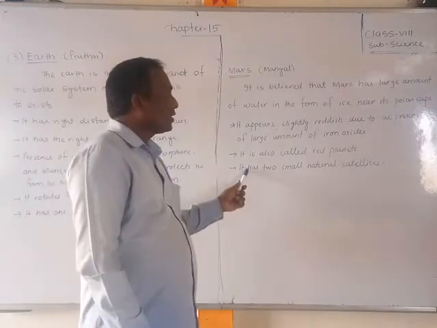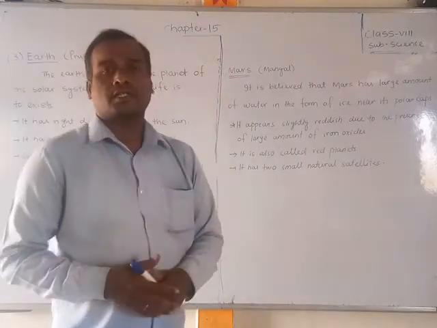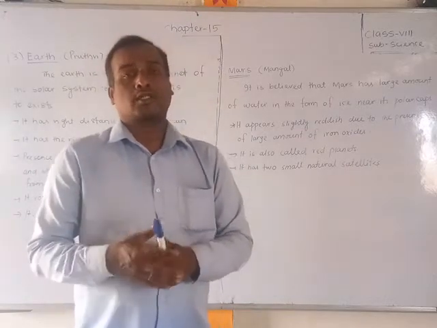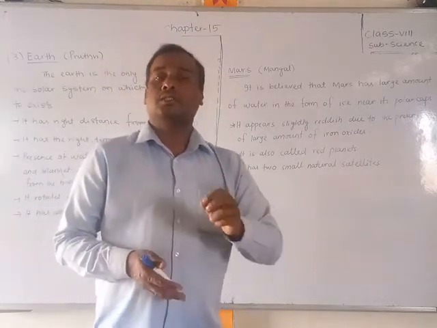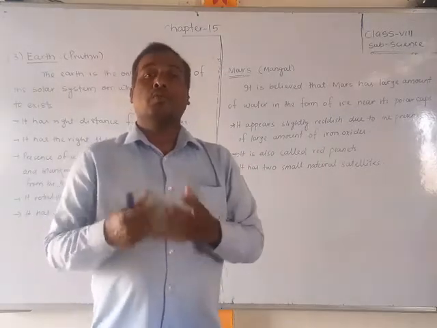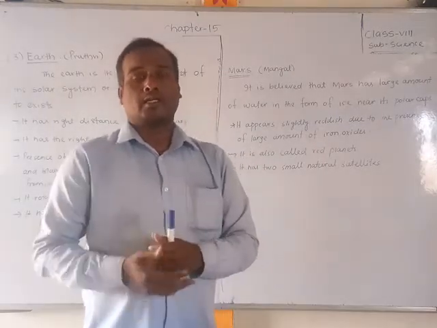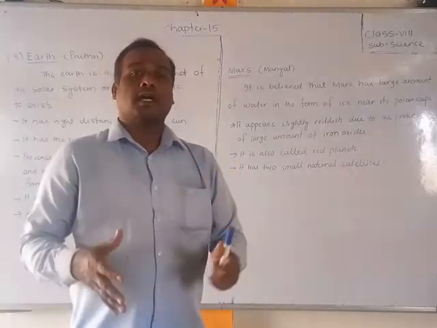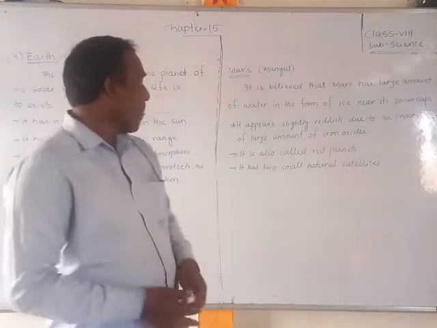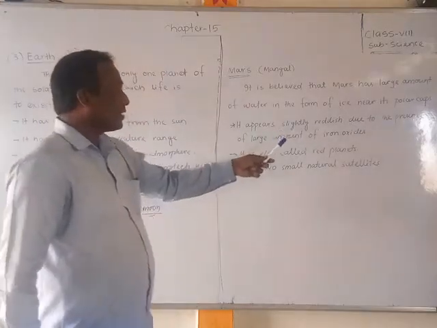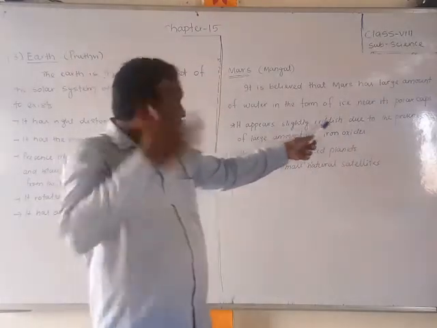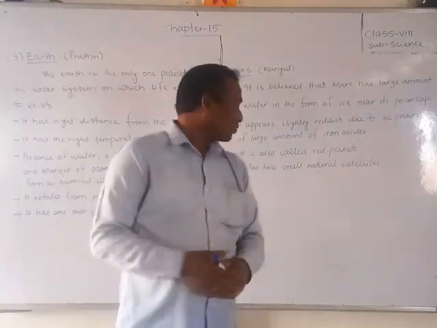Friends, all the scientists are expecting and believing that a large amount of water is present on Mars, in the polar caps, formed as ice. It appears slightly reddish due to the presence of a large amount of iron oxide. It is reddish in color, so we should call it the red planet.